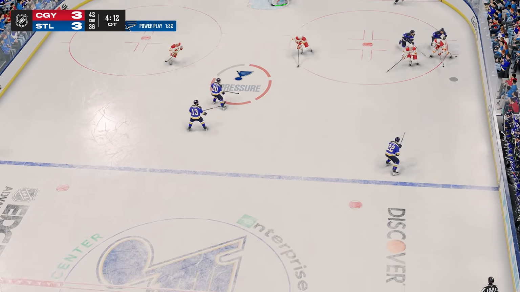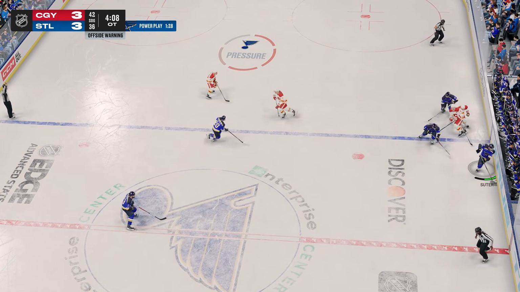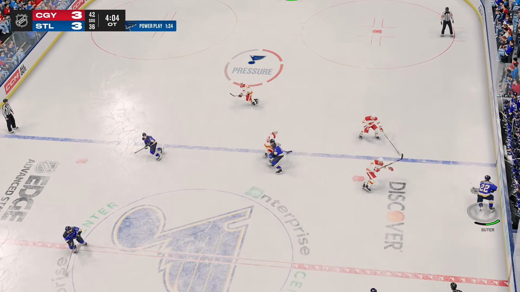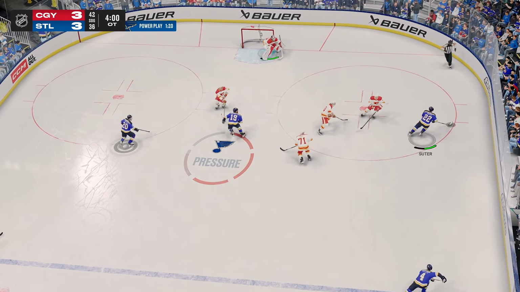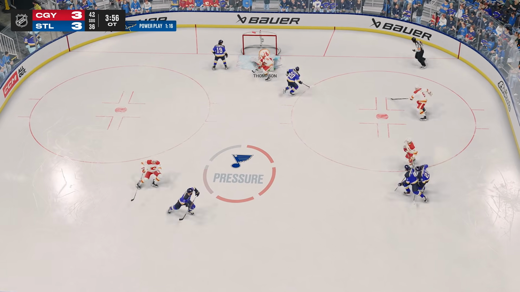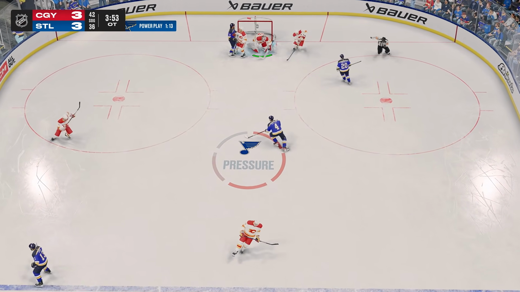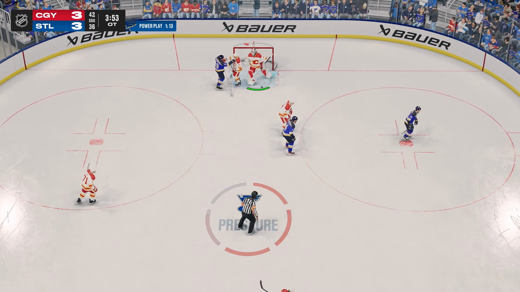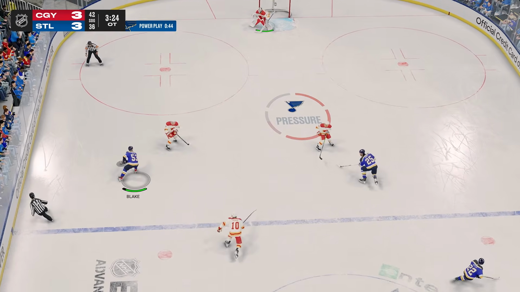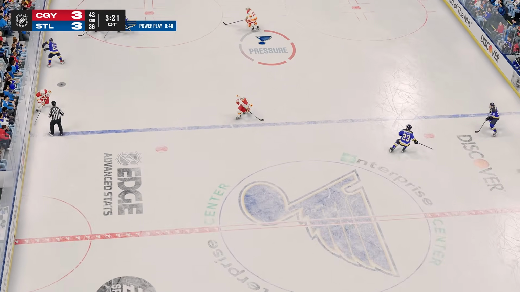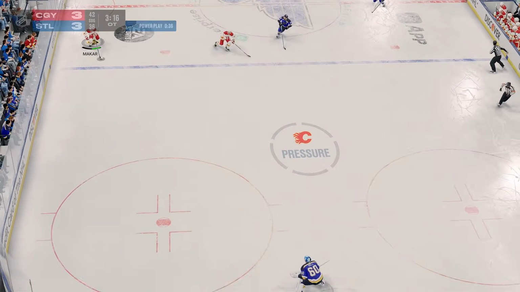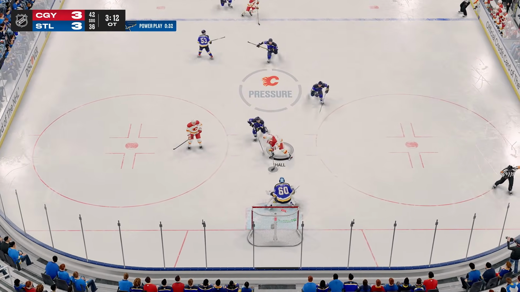Now, this power play is going to be very interesting because Calgary has a lot of guys with energy on the ice. St. Louis is pretty exhausted right now, so I don't really know what they're going to be able to pull out here. Ryan Suter's going to send it towards the front of the net, but Logan Thompson's making the save. We're already halfway through the power play. Neither team has really done anything. So Jackson Blake's got it, but he's going to be absolutely lit up. And now the Flames are going the other way. Cale Makar's got himself a breakaway, sending it up to Taylor Hall.